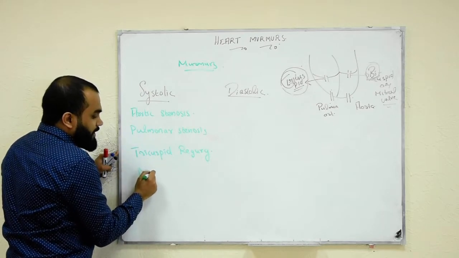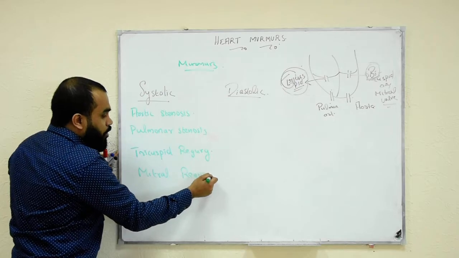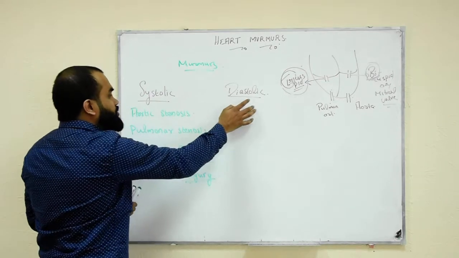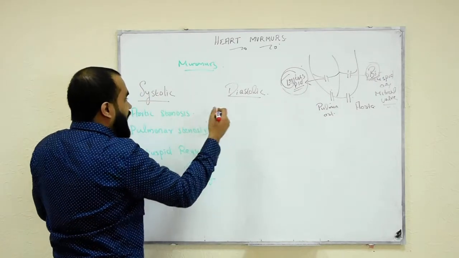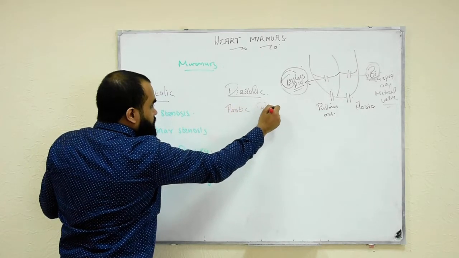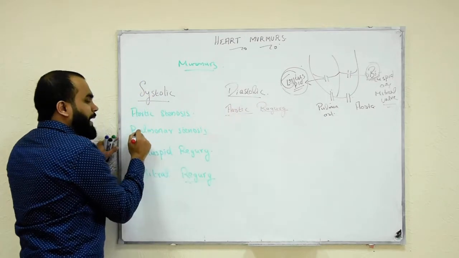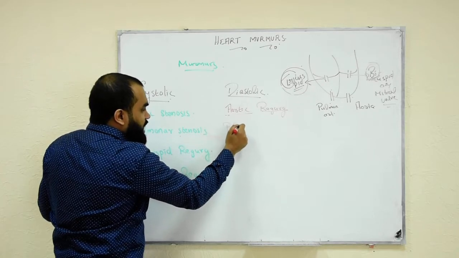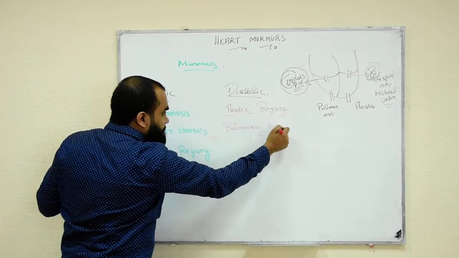And I have mitral regurgitation. This all will produce a murmur called systolic murmur. Just opposite here, aortic stenosis produces systolic murmur. Aortic regurgitation produces diastolic murmur. Pulmonary stenosis produces systolic murmur. Pulmonary regurgitation produces diastolic murmur.